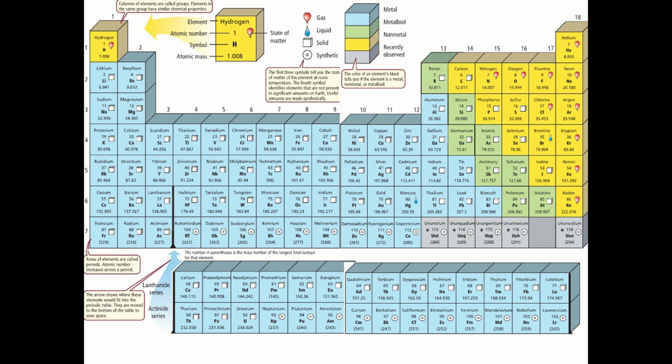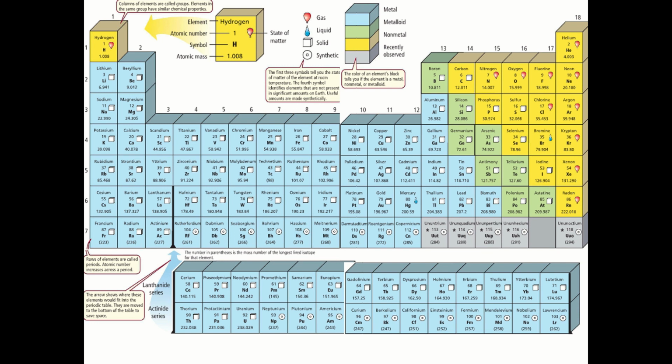Because we know that elements can be either found in nature, like gold, silver, iron, and so on, and some of them are man-made. So we make them in labs, and we call them synthetic. Usually those synthetic elements are not stable, they're radioactive, and they change into other elements very, very fast.